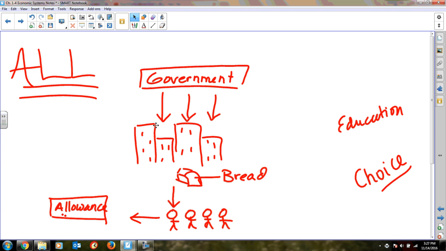In a communistic society, the government owns it all. They determine what is built, what is produced, how it gets to the people. People don't have wages. They have, in essence, allowances. People don't have choices about what kind of education. The element of choice is completely gone. So the definition of economics is that it is the idea of what people make, how people make choices with their dollar. It doesn't apply to communism.